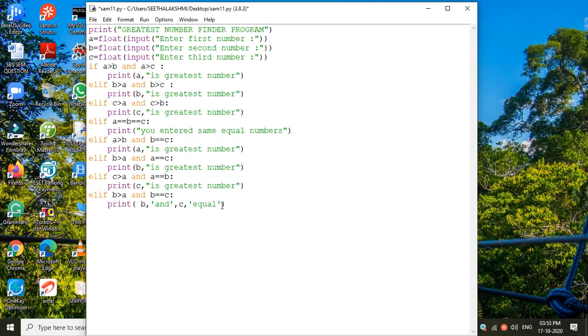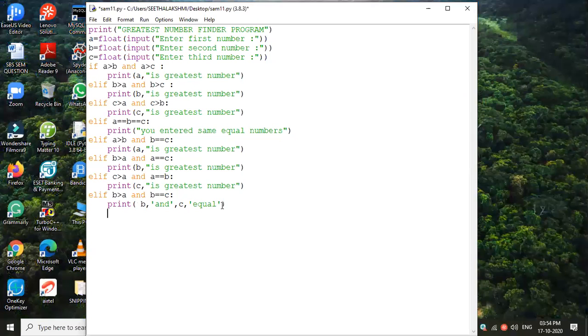Okay. Now another case. Suppose we are given B is okay. Another thing. A greater than B. Just a minute. Elif A greater than B and A equal to C. A equal to C means then we have to type what? A and C are equal.